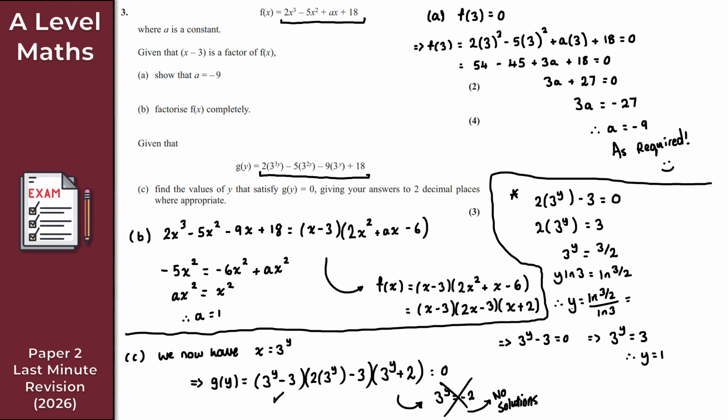I hope you can just about follow along. So ln 3 over 2 over ln 3, throw that into your calculator, and we want to give the answers here to 2 decimal places where appropriate. So for this one, to 2 decimal places, that is 0.37. And there we go. So we get 2 solutions here. We get y equals 1, and y equals 0.37 to 2 decimal places.